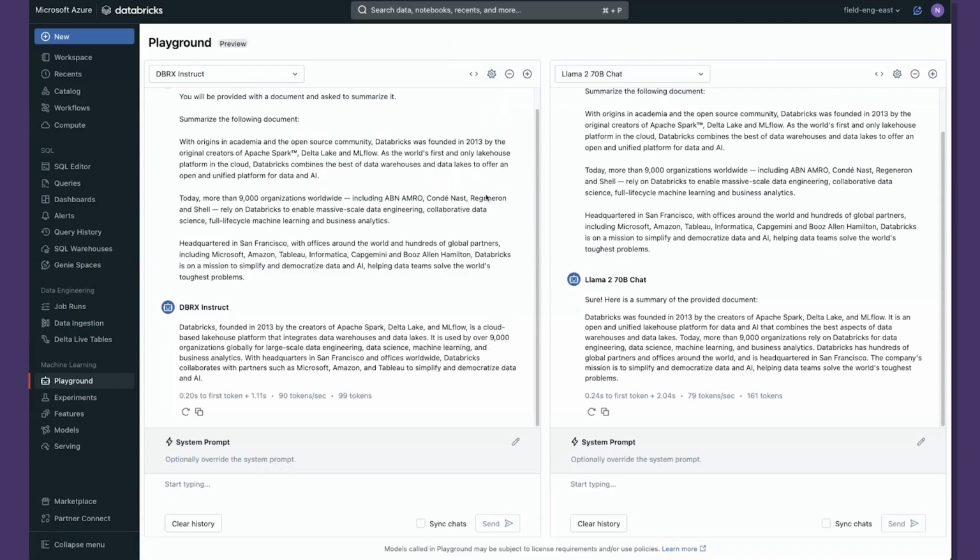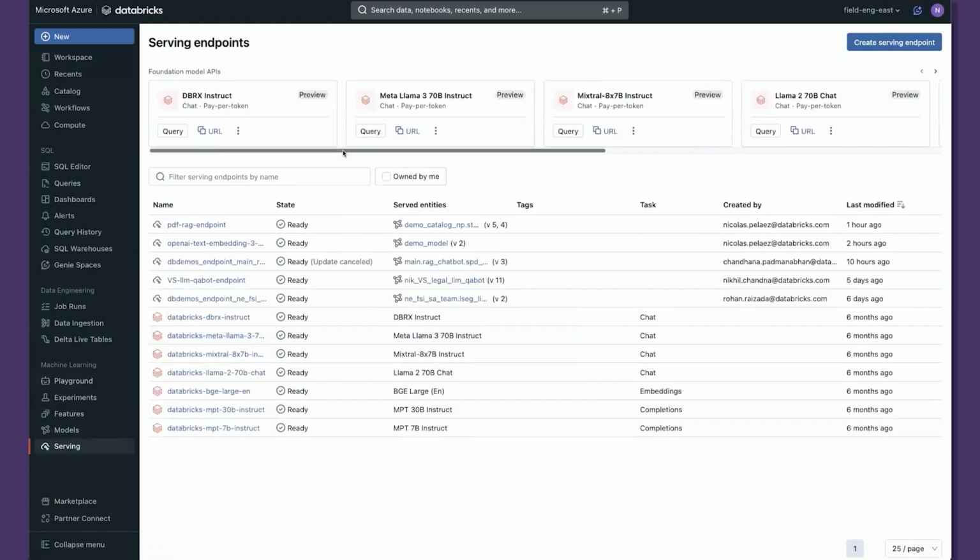All of these models that you're looking at here are actually provided already for you through the Foundation Model API. So these will be available to you right the first time you jump into a workspace. So you don't have to go and assign GPU resources and all of that.